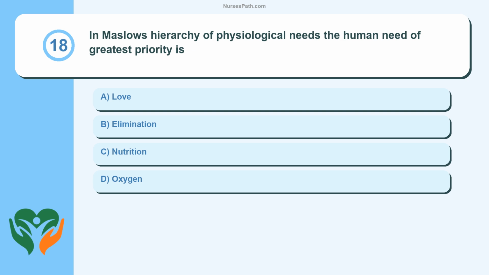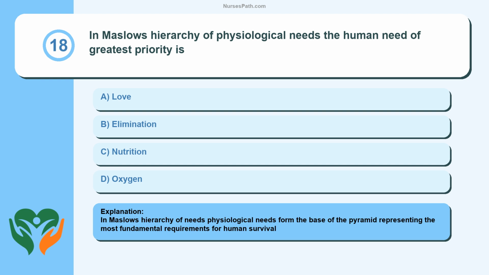Question 18. In Maslow's hierarchy of physiological needs, the human need of greatest priority is love, elimination, nutrition, oxygen. In Maslow's hierarchy of needs, physiological needs form the base of the pyramid, representing the most fundamental requirements for human survival.